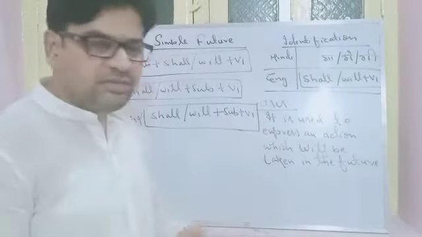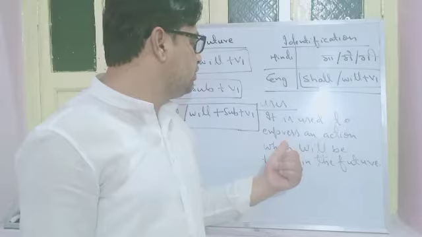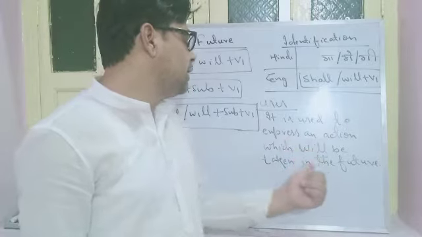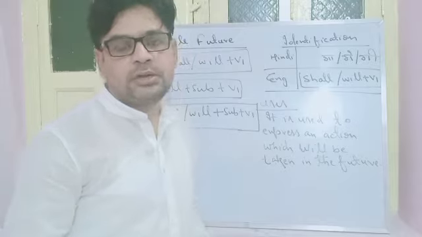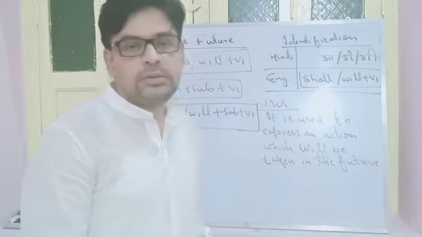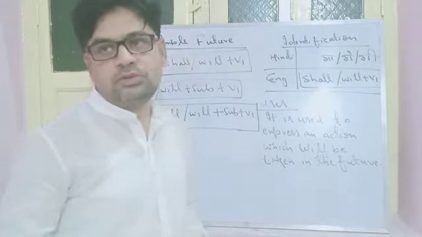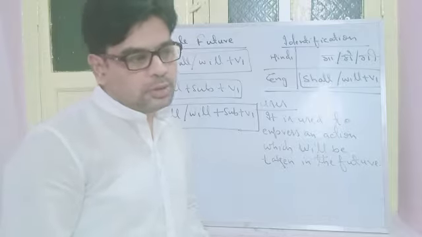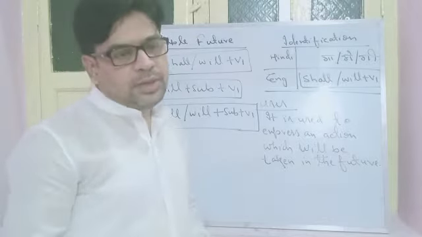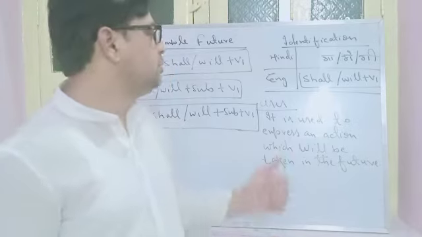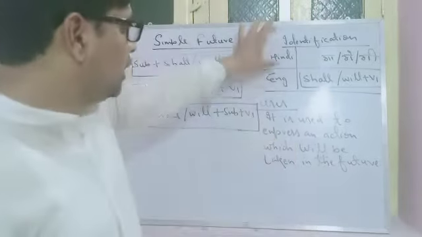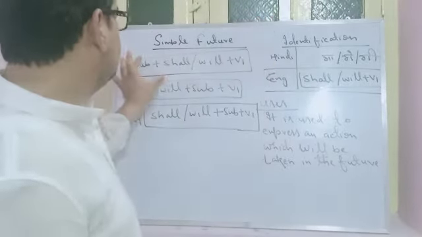What are the uses? Very easy uses. It is used to express an action which will be taken in the future. Very simple. Any action which will be taken in the future, for that we use this simple future tense. For example, I will go to school tomorrow. मैं कल स्कूल जाऊँगा, right? Or I will eat mango. Any action that will be taken in the future, we will use this simple future tense. So identification, uses. Now coming to the structure.